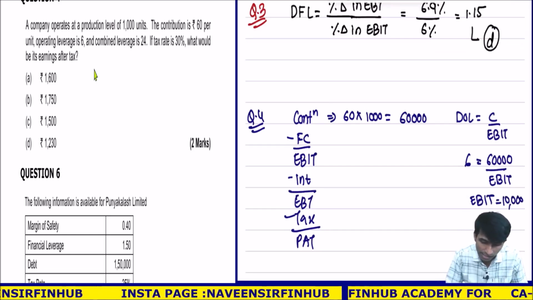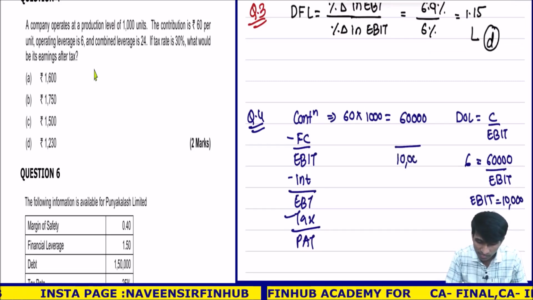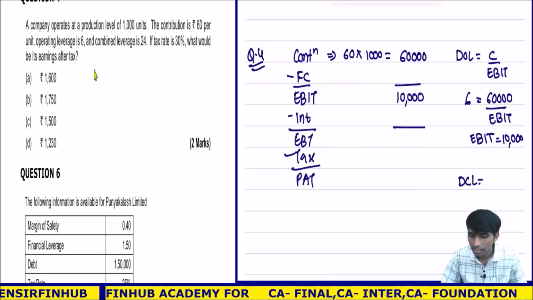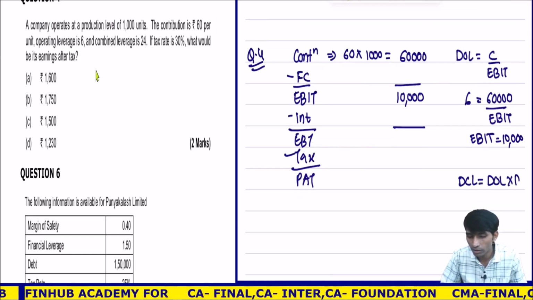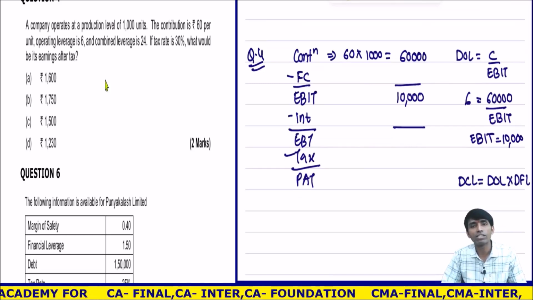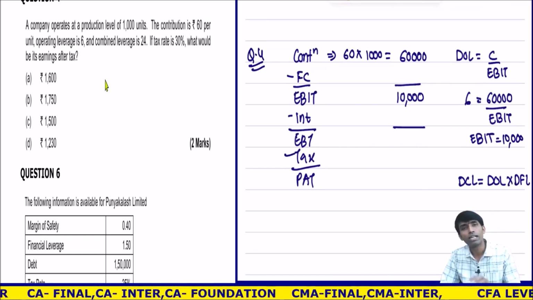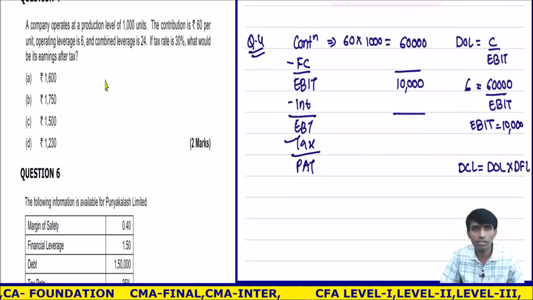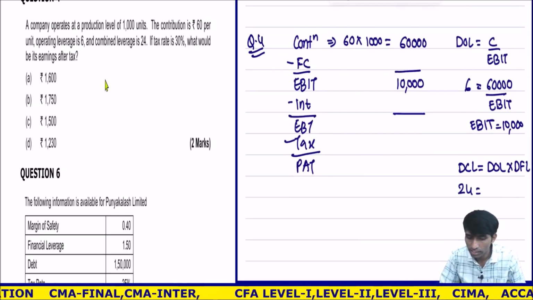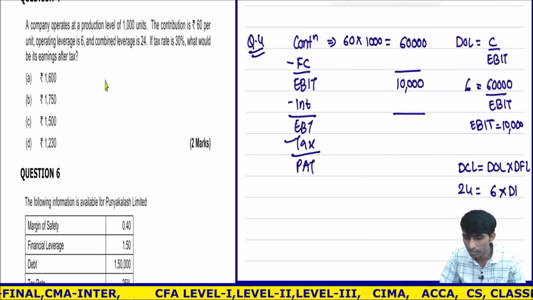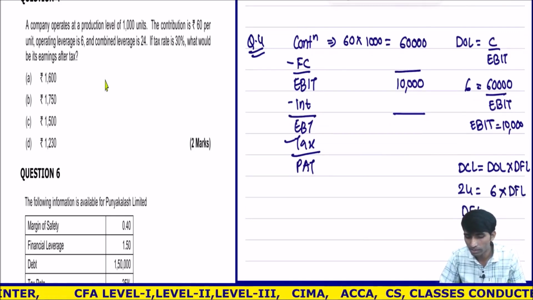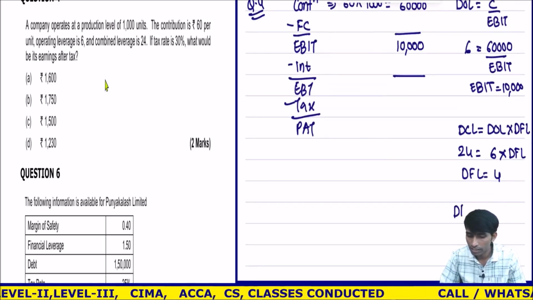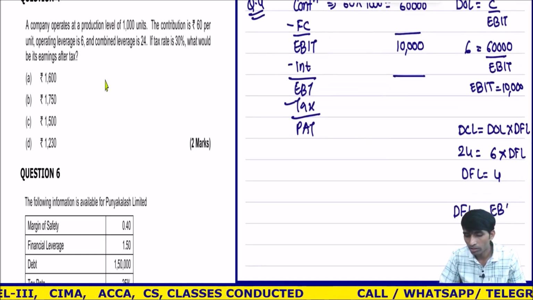So once I get this 10,000, now I can calculate DFL from DCL. DOL into DFL is what? DCL, combined leverage. Easily I can do this. I know DOL, I know DCL. Combined leverage is how much? 24. DOL is how much? 6. So DFL is how much? 4. So if my financial leverage is 4, EBIT upon what?